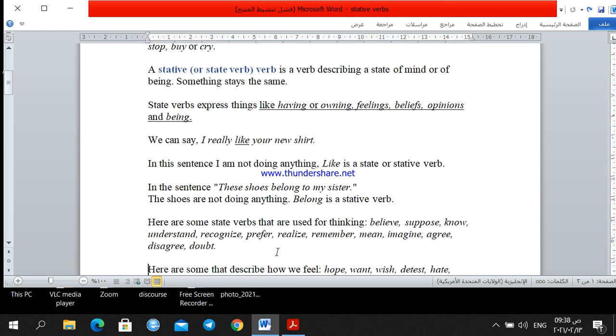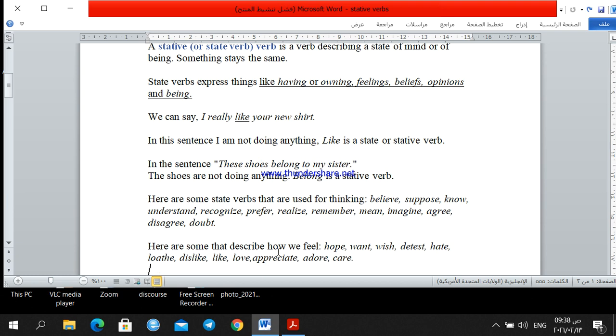Stative verbs also describe thinking. For example, believe, suppose, know, understand, recognize, prefer, realize, remember, mean, imagine, agree, disagree, doubt. Those verbs, we don't use with ing. We don't use them in the present continuous tense. We use them in the present simple. These are not actions, but describe the process of thinking.